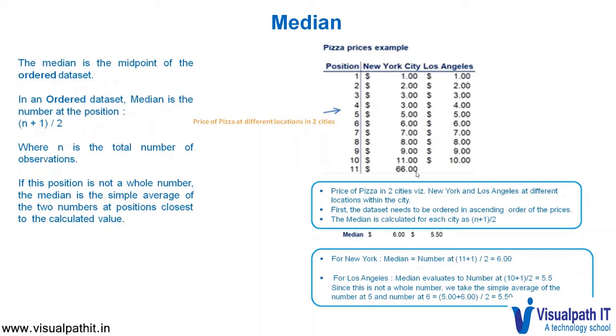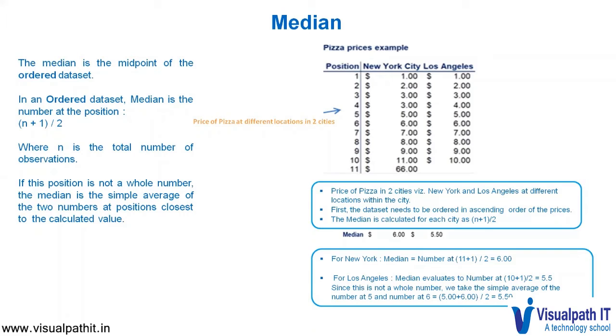The median is calculated for each city as n plus 1 divided by 2. So for New York, the median is the number at 11 plus 1 by 2. 11 is the total number of observations plus 1 divided by 2, which evaluates to the sixth position, which is $6. For Los Angeles, median evaluates to number at 10 plus 1 by 2, which is 5.5.